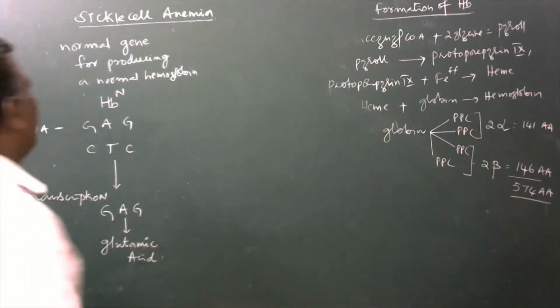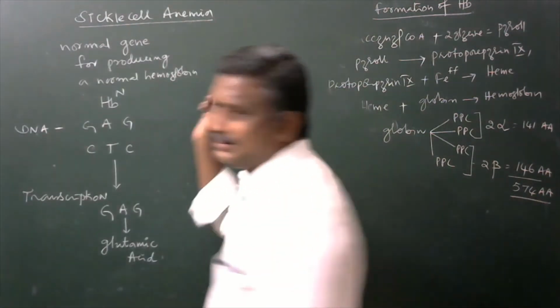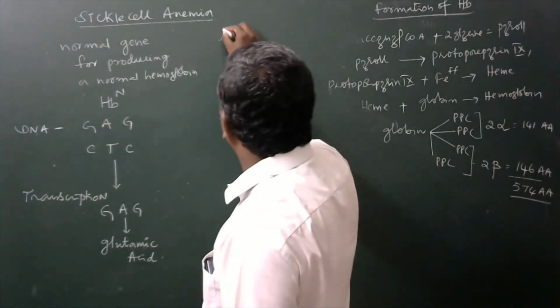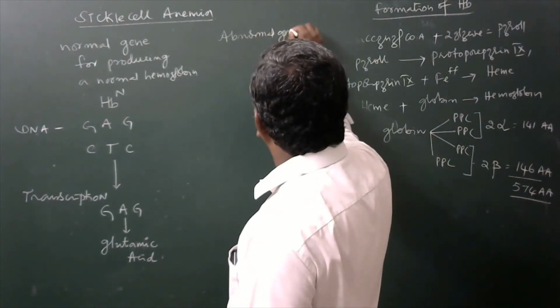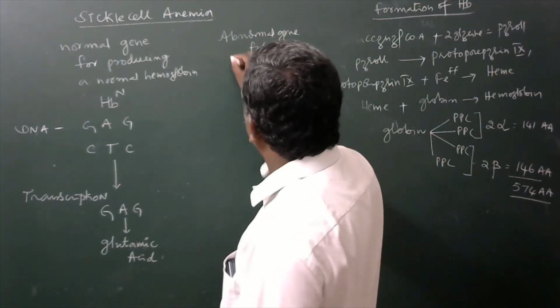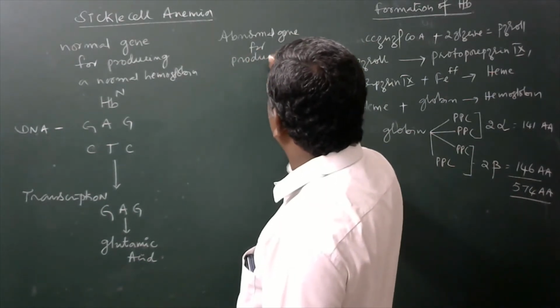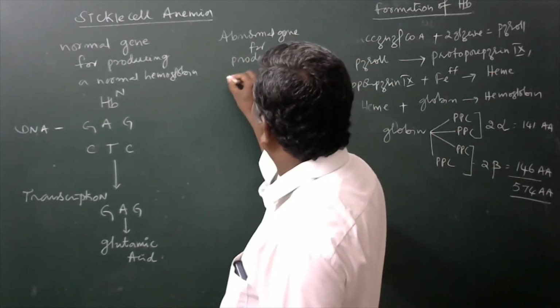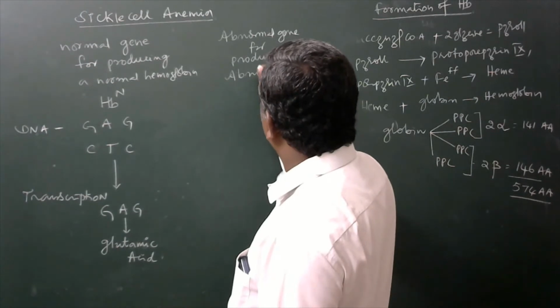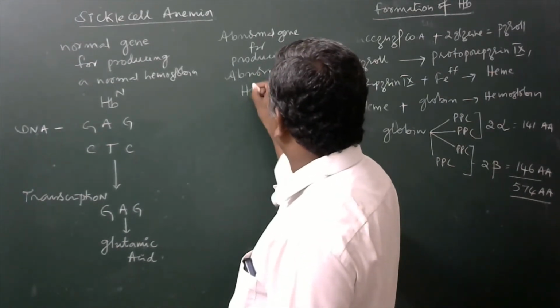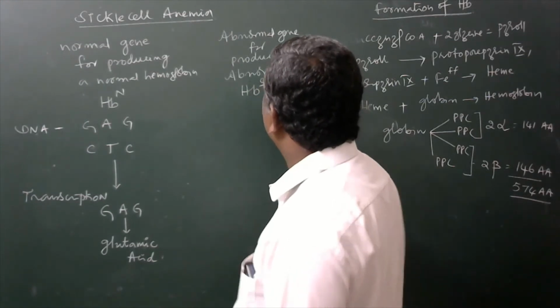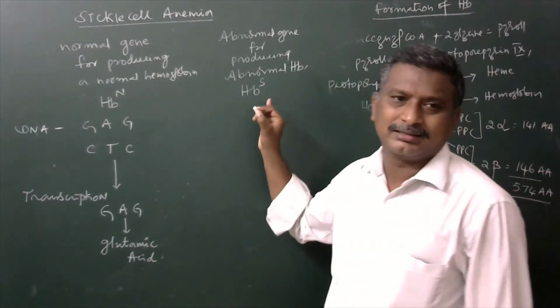Okay. Now here the abnormal gene for producing abnormal hemoglobin. That is, abnormal hemoglobin should be written like this, HbS.